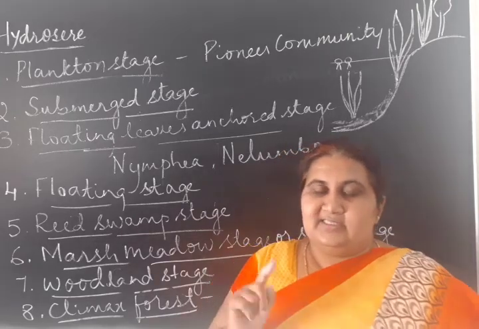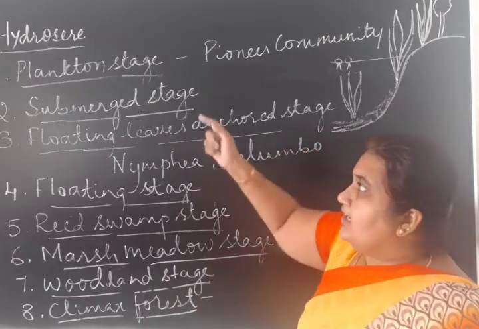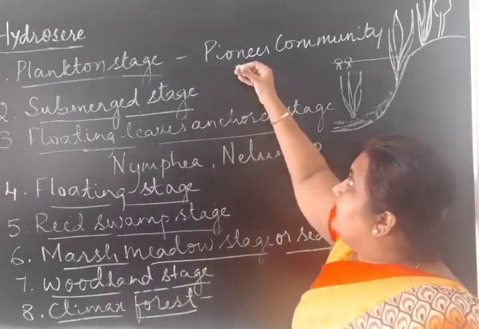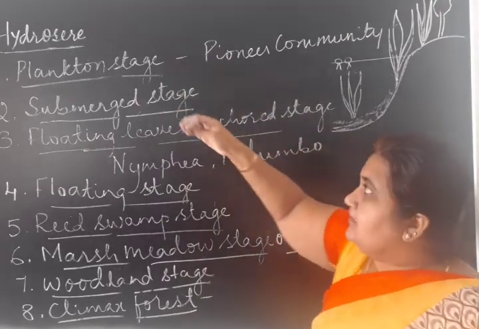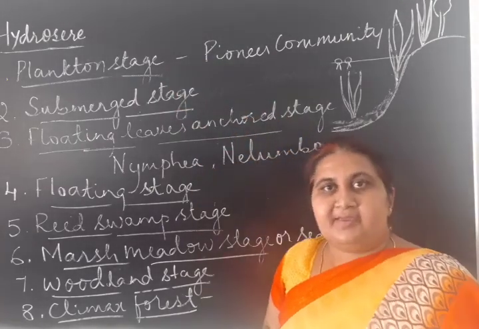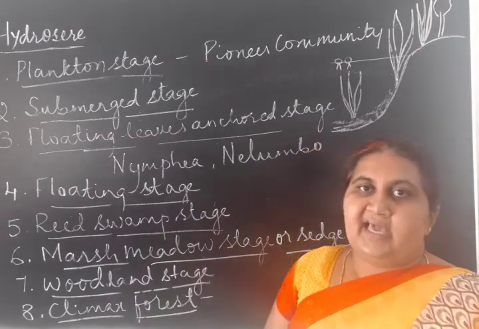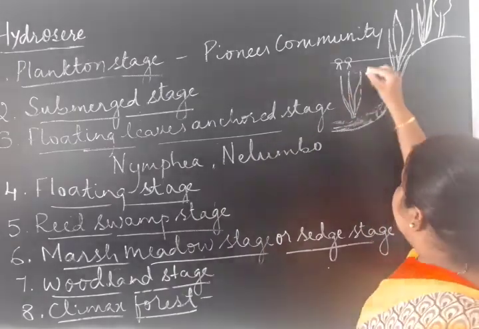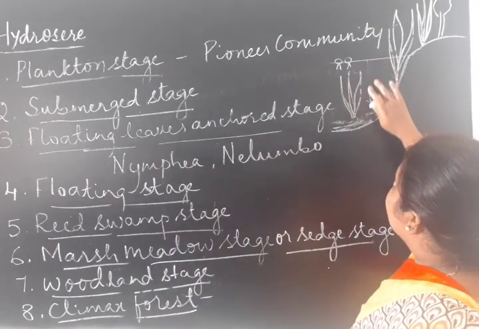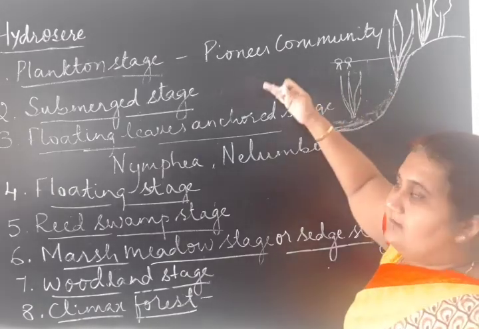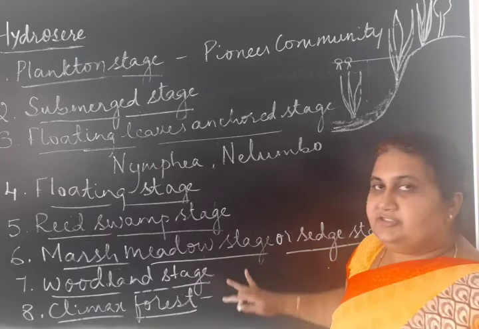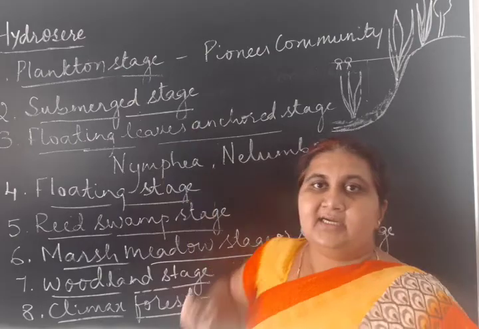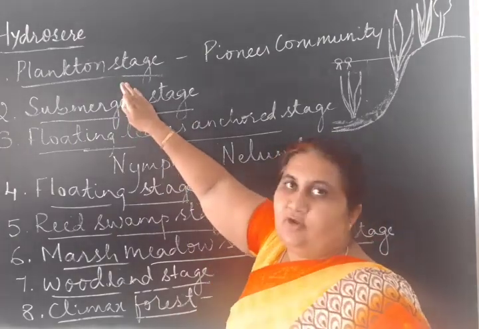One thing, once again I would like to tell: in case of hydrosarc, from the pioneer community, as the ecological succession begins, due to the addition of organic matter, the bottom starts increasing, the depth of the water decreases, and it is converted into marshy, and from marshy to the mesic condition. So the pioneer community is the plankton stage.